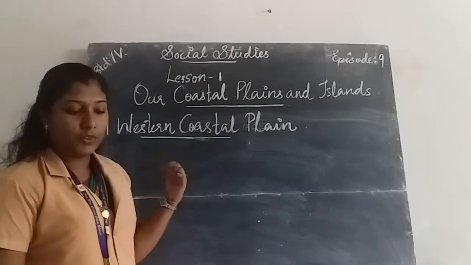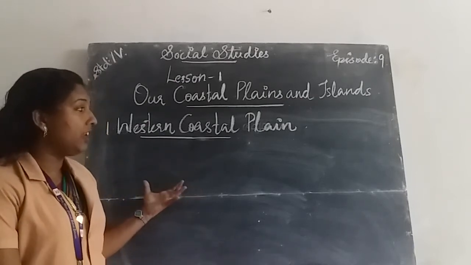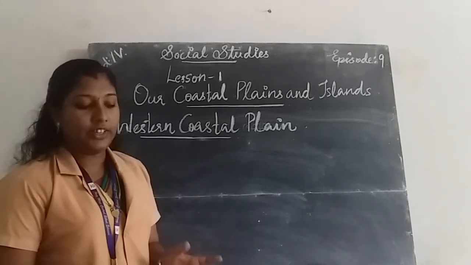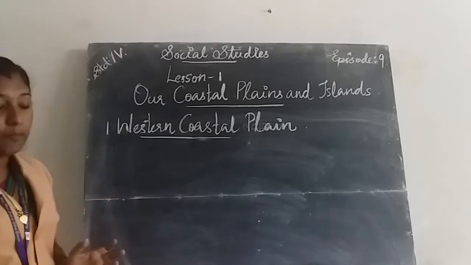The western coastal plain is situated in between the Western Ghats and the Arabian Sea.